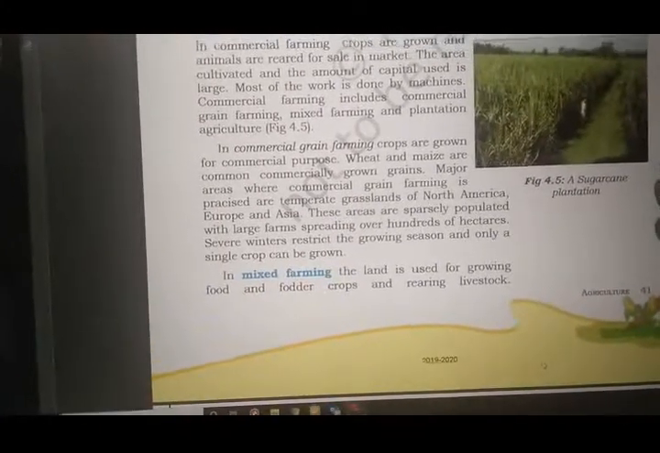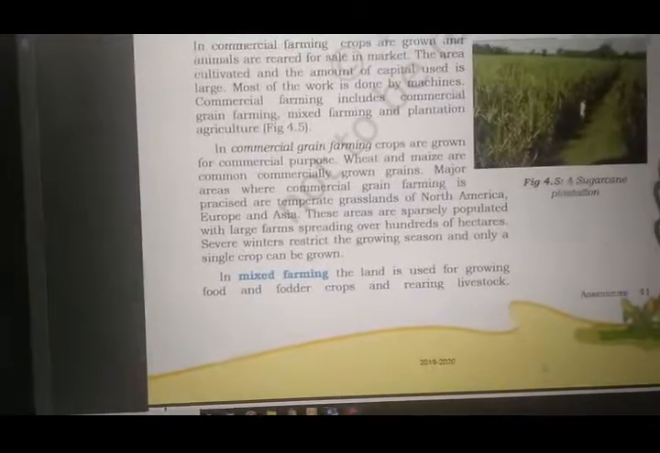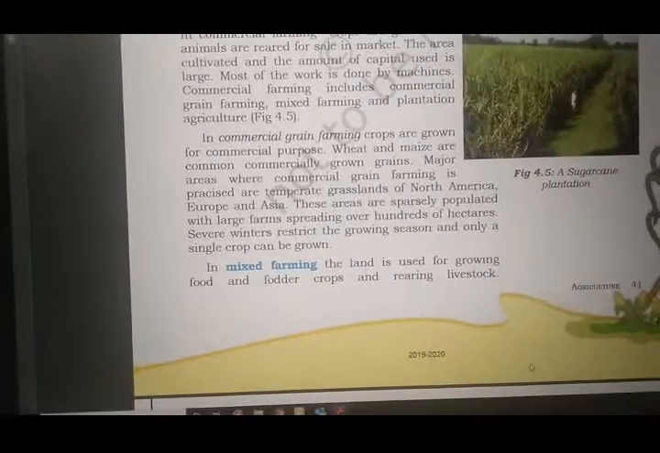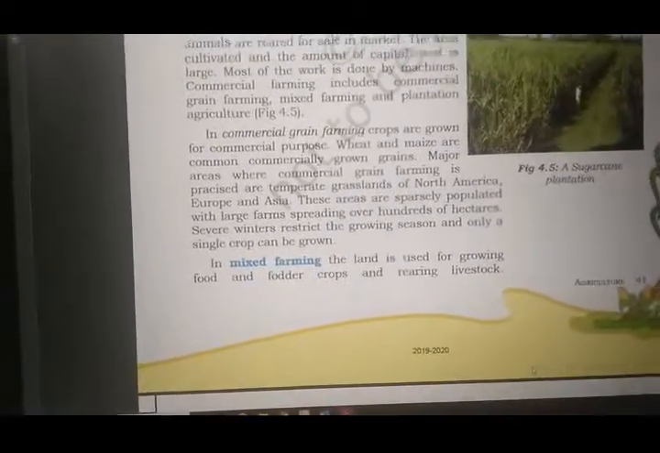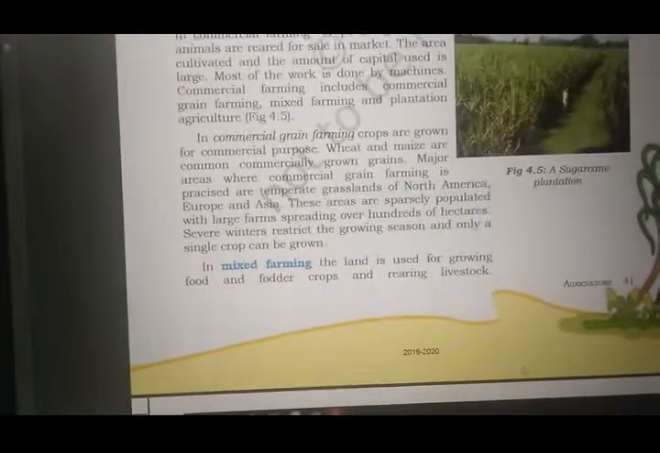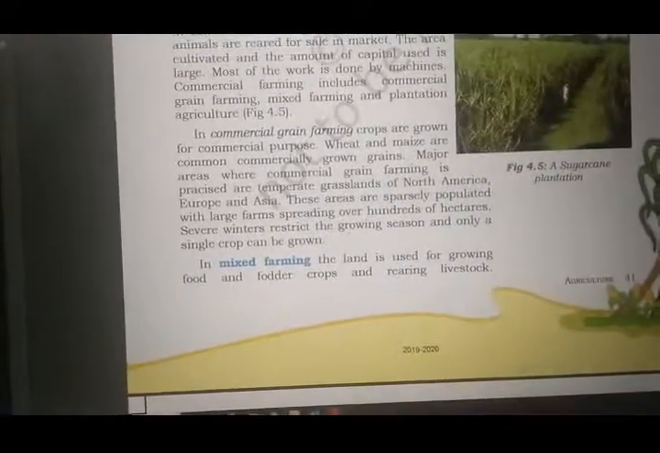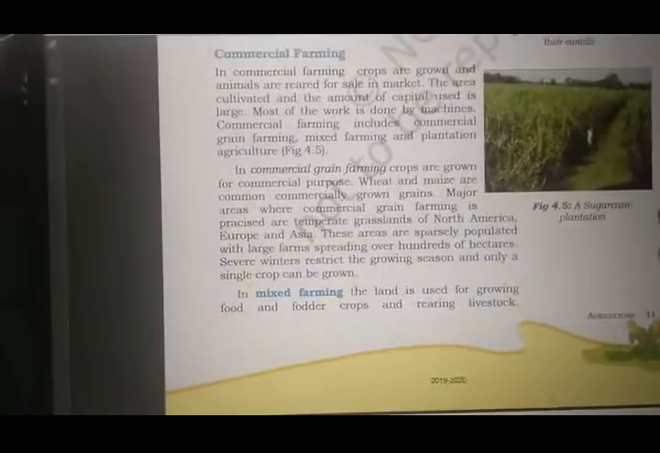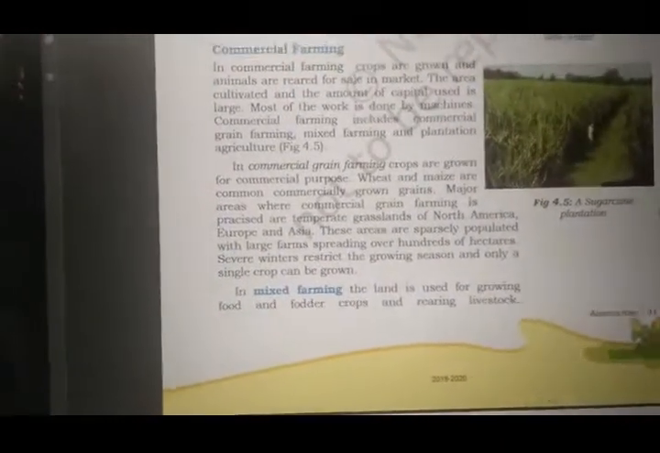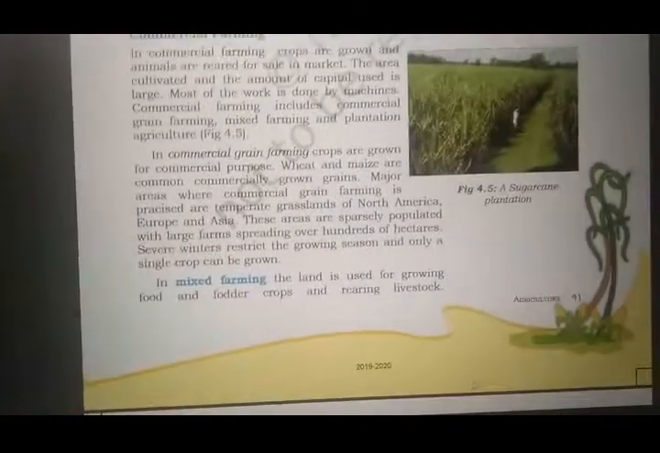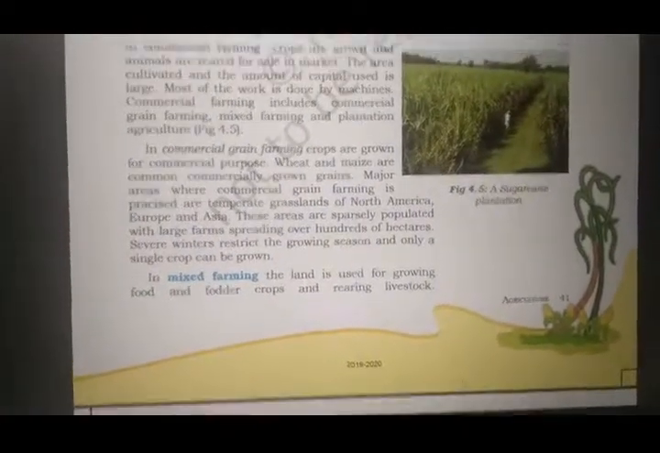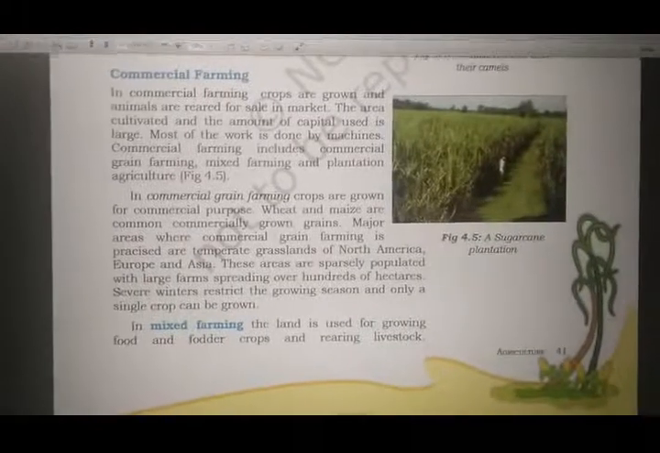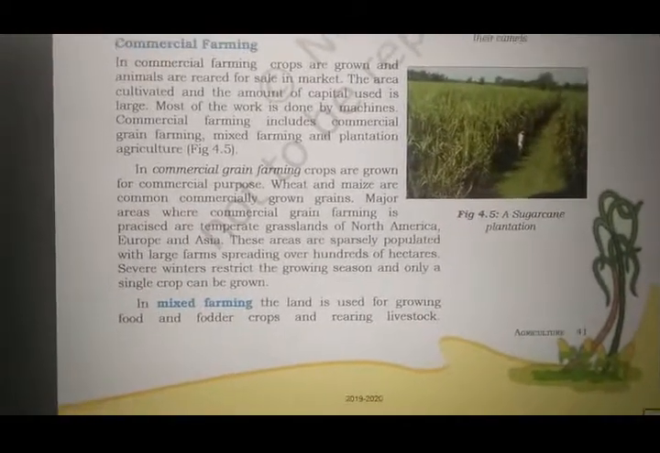Major areas where commercial grain farming is practiced are temperate grasslands. So the major region where you will find this type of commercial farming is the grasslands of North America, Europe and Asia. Please underline the names. These areas are sparsely populated. So these areas have very less population, with large farms spreading over hundreds of hectares. So the population is less and you have ample land for agriculture.